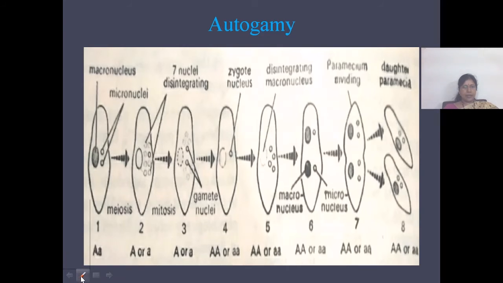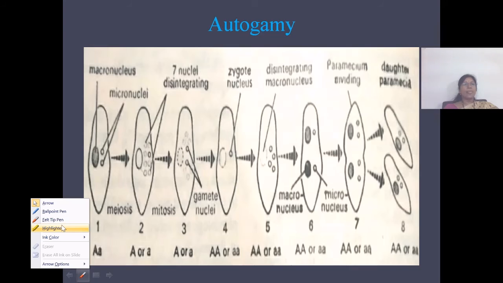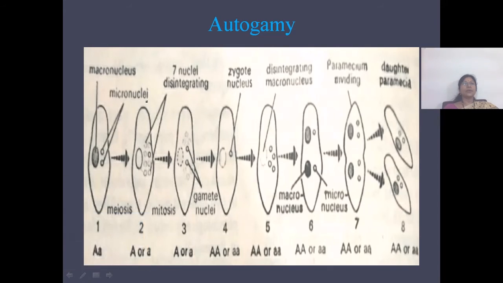The aurelia consists of one macronucleus and two micronuclei. These micronuclei undergo meiotic division. Each micronucleus will form four cells.